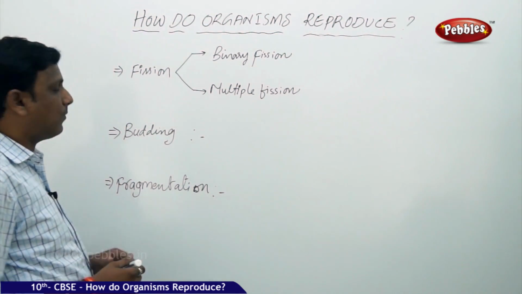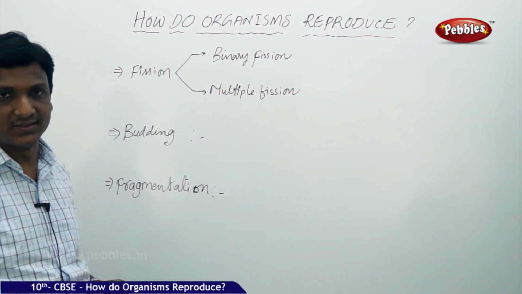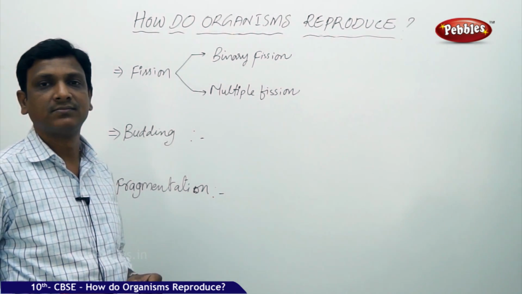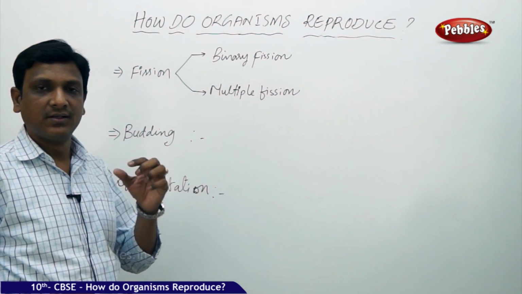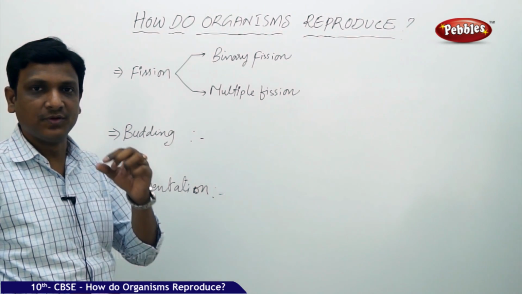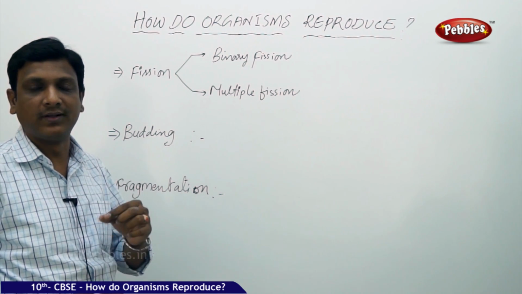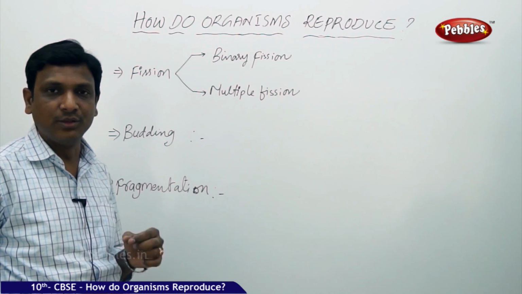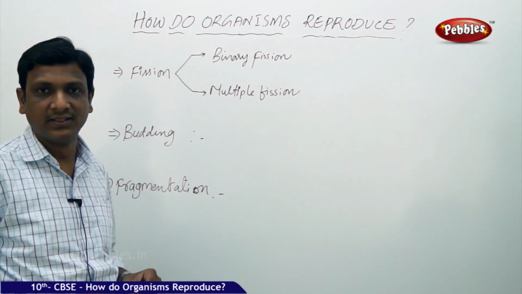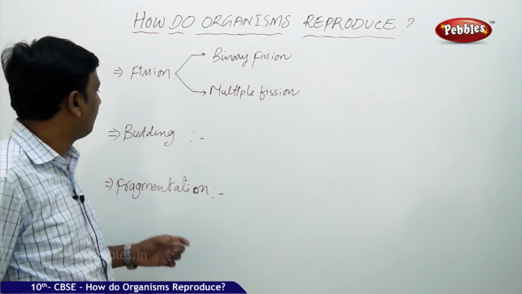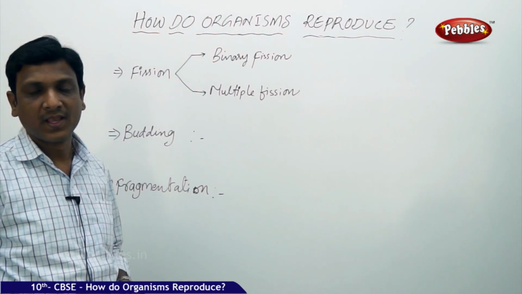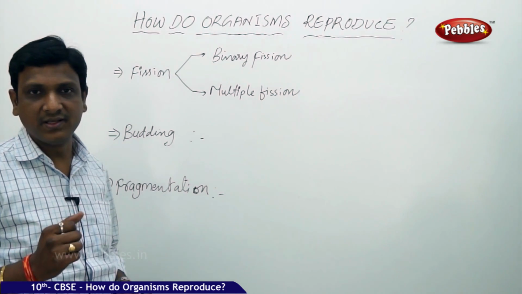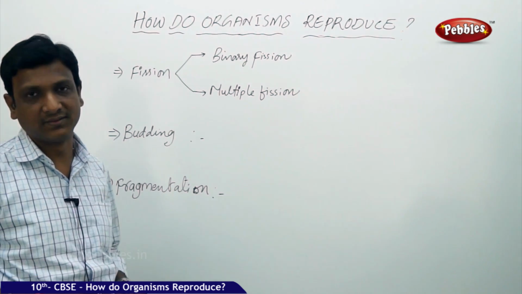So, the mode of reproduction in simple organisms, that is single-celled organisms, and even in multicellular organisms, if you see, certain organisms are very small, that means they consist of a very few number of cells, and all the cells are of the same kind. For example, if you take Spirogyra, it is a multicellular organism, but the cells are similar.